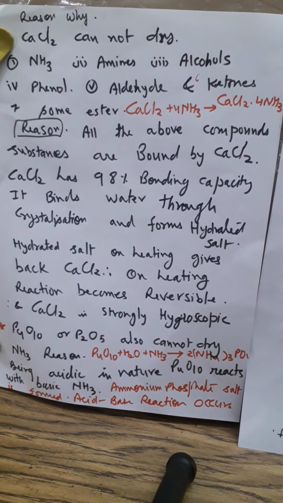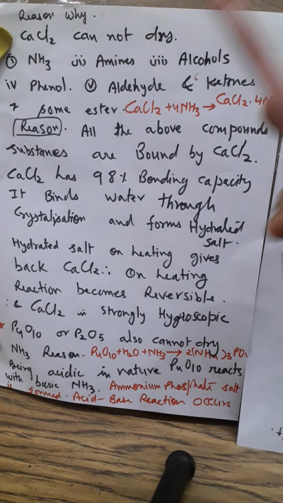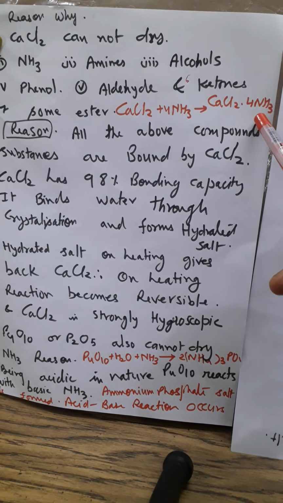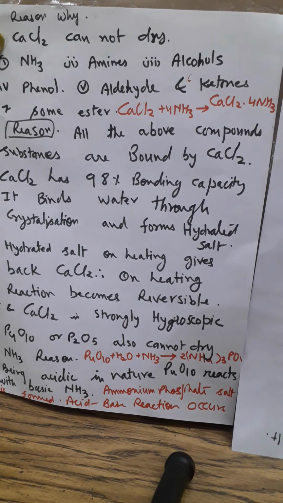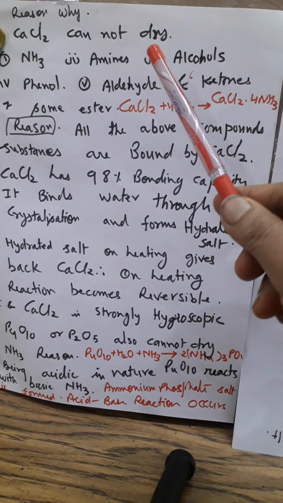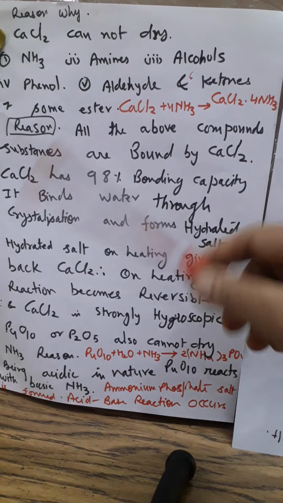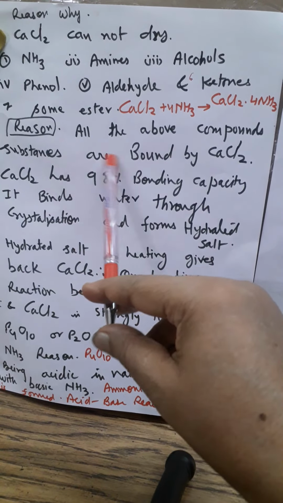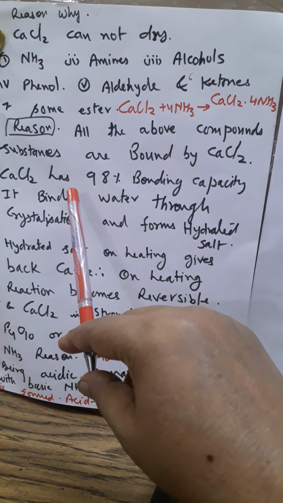Okay, the reason is that all of them will form adducts with CaCl2. I have given only one example, CaCl2.4NH3. You do not need to know all the adducts, but simply think about the fact that they are forming adducts. That is why CaCl2 cannot dry all of these 7 compounds, as all of the above compounds are bound by CaCl2.